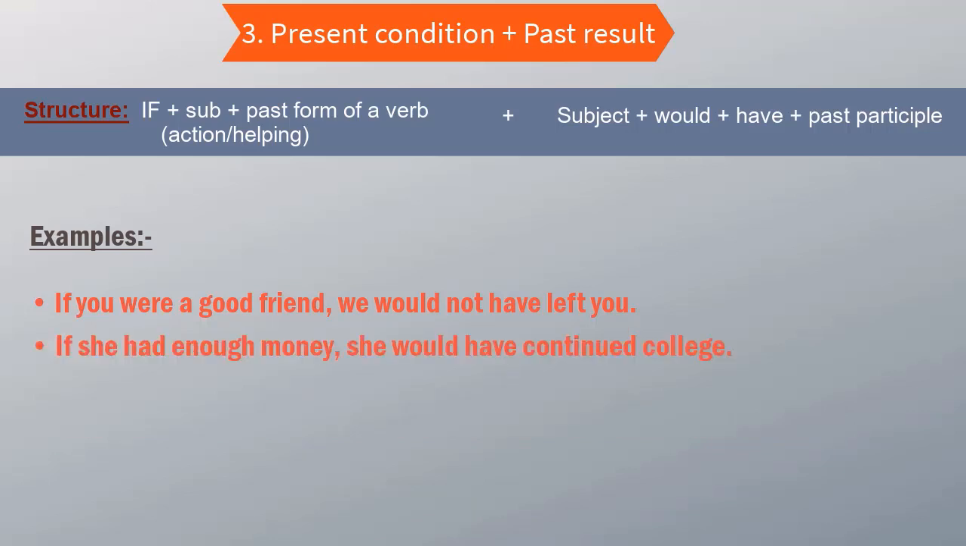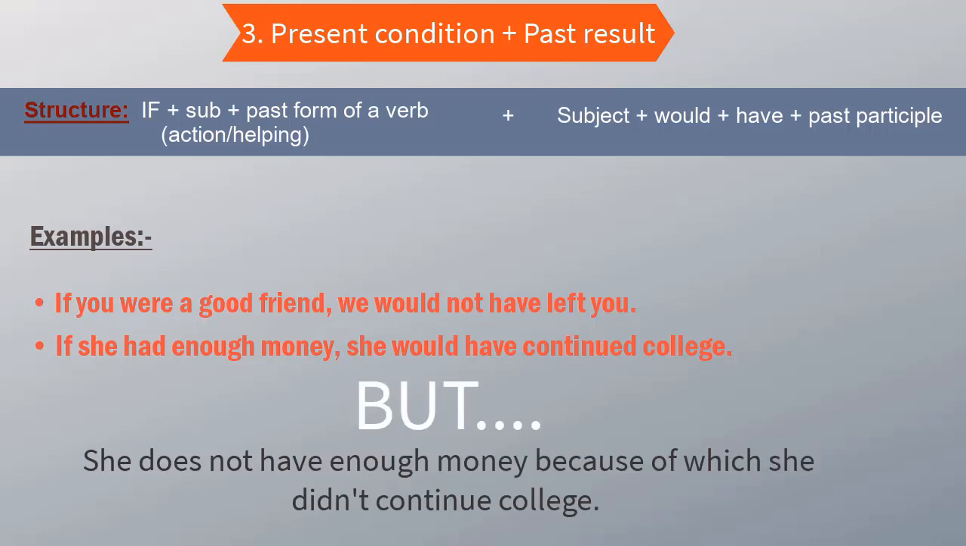Next example. If she had enough money, she would have continued college. If she had enough money, she doesn't have enough money. She would have continued college. That didn't happen in the past because she does not have enough money. So we're talking about a condition in the present that affected a result in the past, that has a relation with an outcome in the past. Because she doesn't have money, she did not continue college. All right. So just to imagine the opposite thing, we're making the sentence, if she had enough money, she would have continued college. Let me show you more examples.